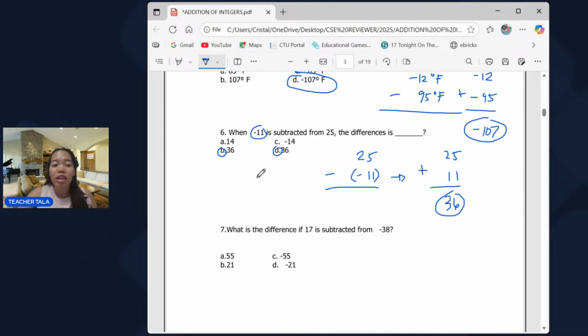But in CSE, I hardly saw any choices na magkapareho po yung choices, but meron po yung mga repeated na mga questions or repeated na mga items. So be careful with that, and I advise you to stick with your first answer. Huwag niyo pong ibahin kasi sayang po yung answer niyo kung tama po yung sagot niyo tapos magkaiba.